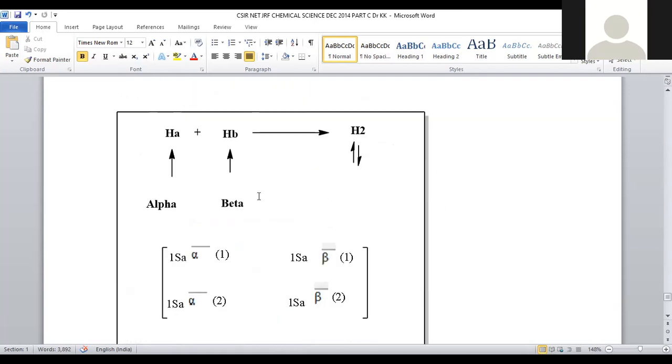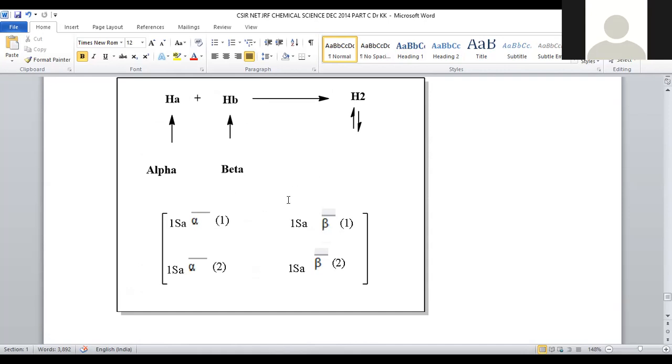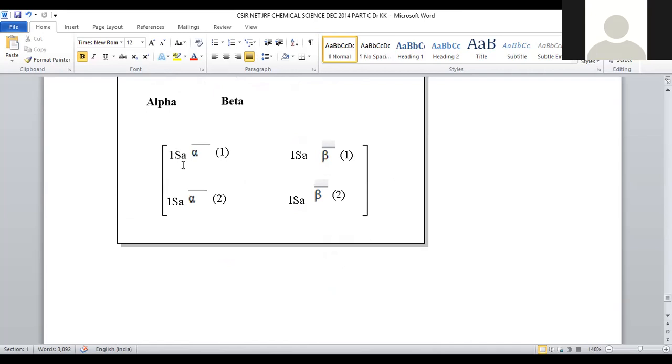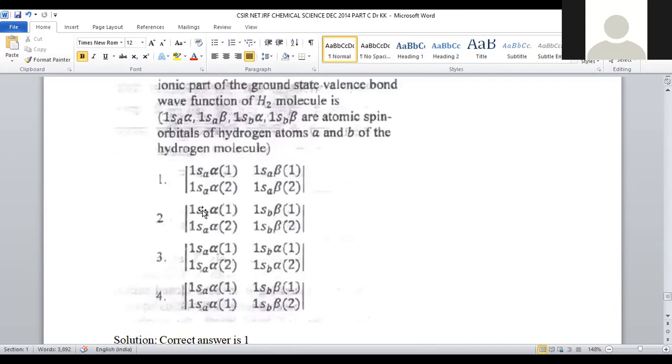For that purpose, take the H atom A whose electron has the clockwise spin, denoted with alpha, and the second hydrogen atom has one more electron, denoted with beta. When these two hydrogen atoms combine, there is a formation of molecular hydrogen with the electrons, right? Now in this case, the corresponding ionic part is represented by 1sA alpha 1, 1sA alpha 2, 1sA beta 1, 1sA beta 2. This is the ionic part only.